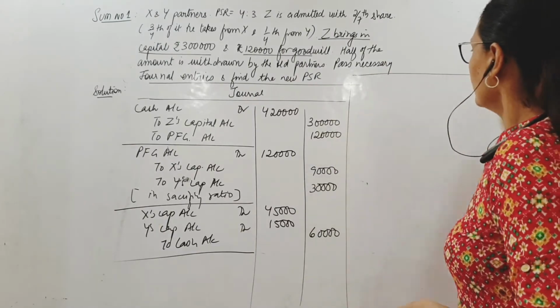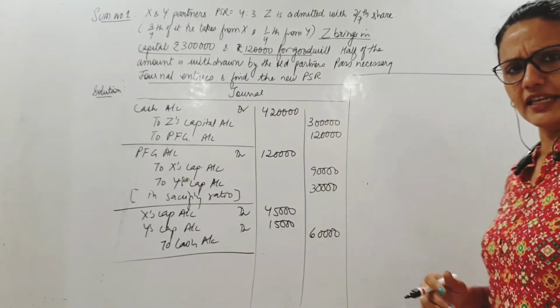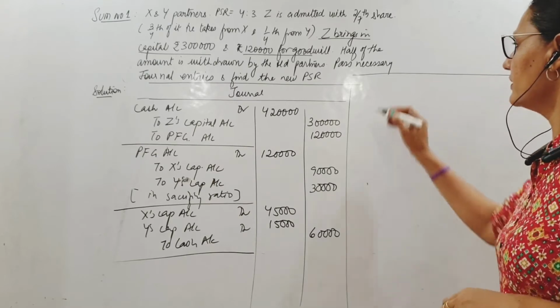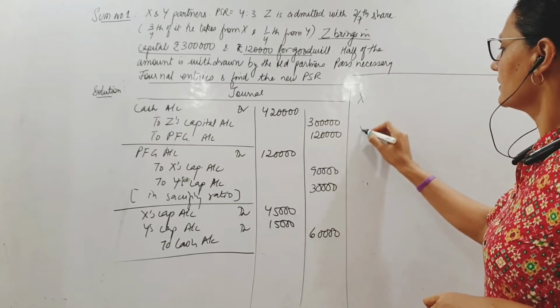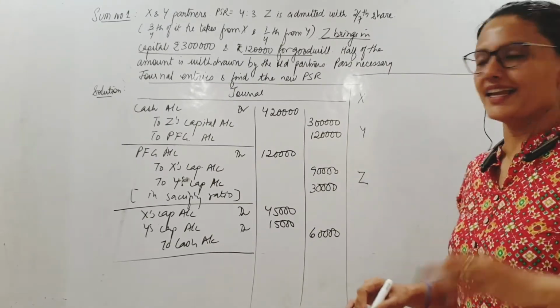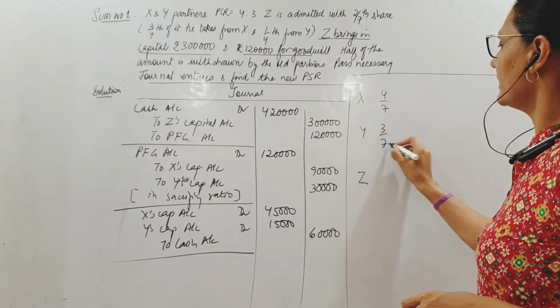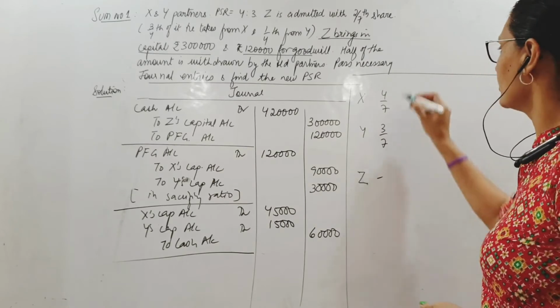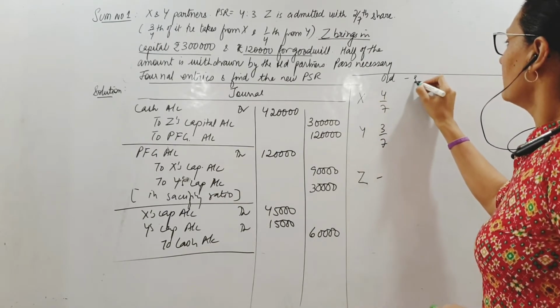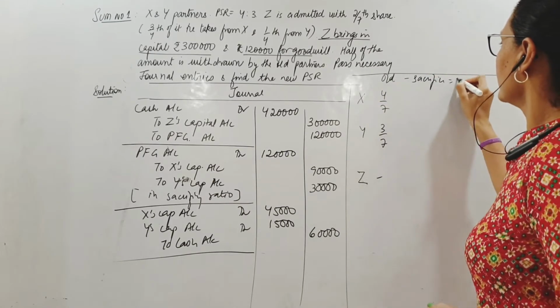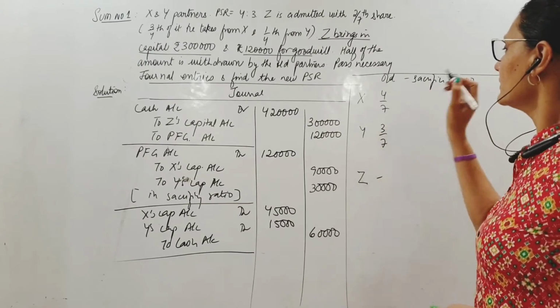Now here, new profit sharing ratio. This is just a recap. We have already done this in the previous video. Just for your sake, X and Y, the ratio was 4/7 and 3/7. Z did not have any share originally. This is the old share minus sacrifice will give you new share. So what is the sacrifice?